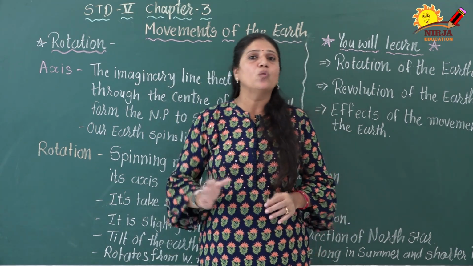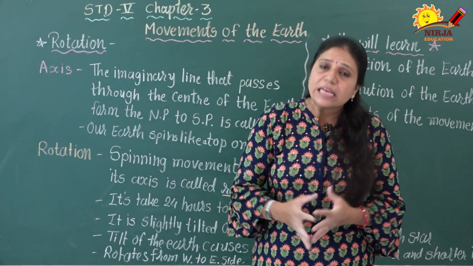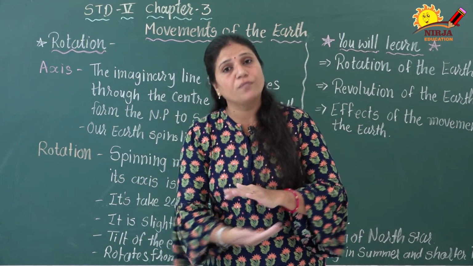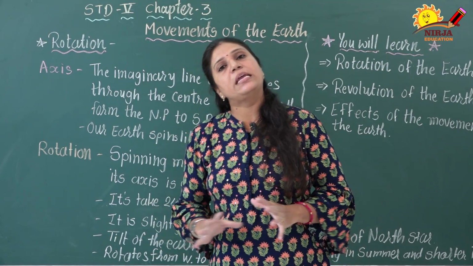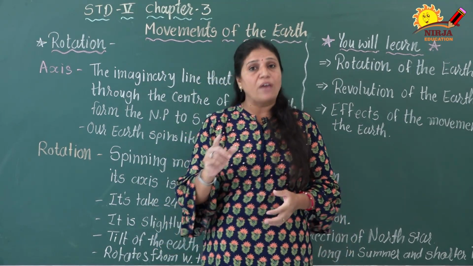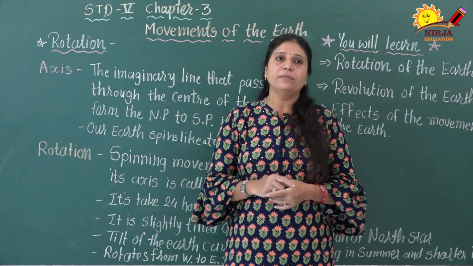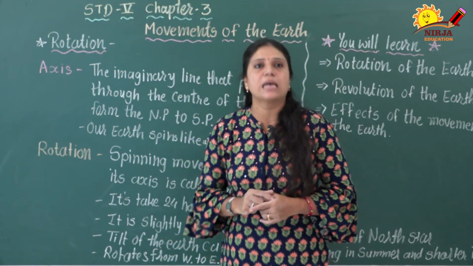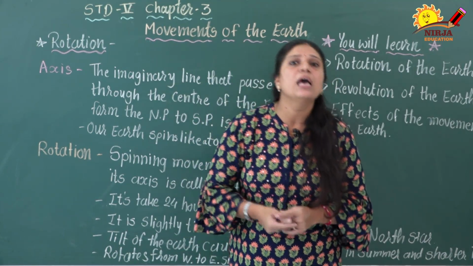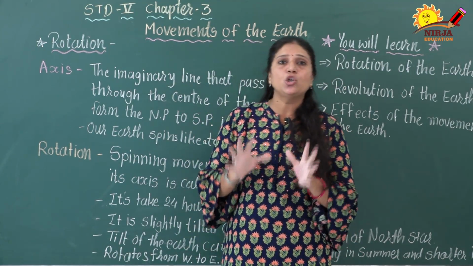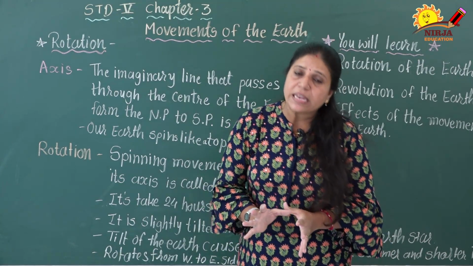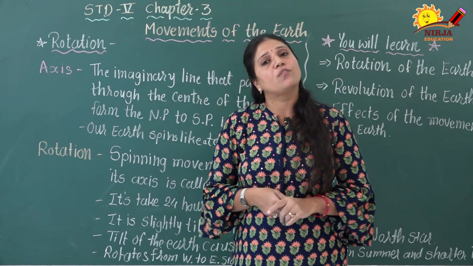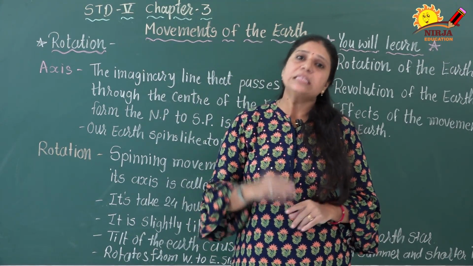Therefore the part towards the sun experiences day and the part on the opposite side experiences night. If you haven't understood, I will tell it again: the other part that is away from the sun remains dark, and therefore the part towards the sun experiences day and the part on the opposite side of the sun experiences night.